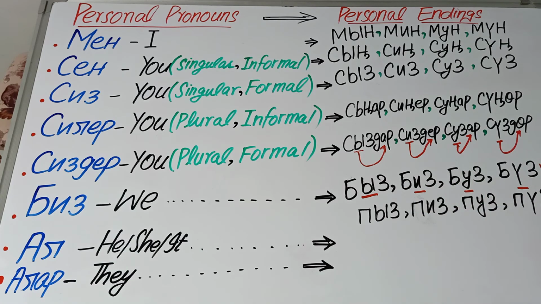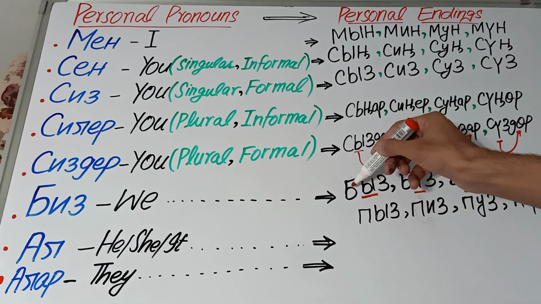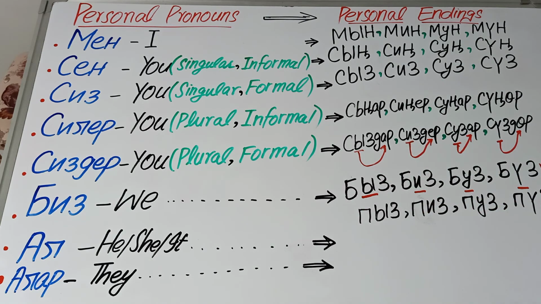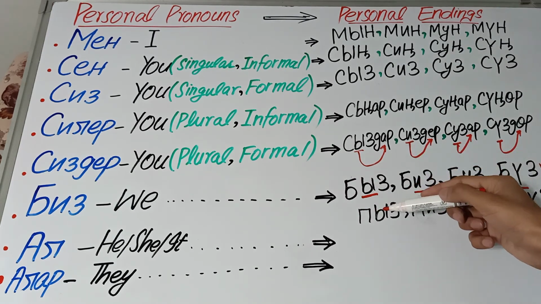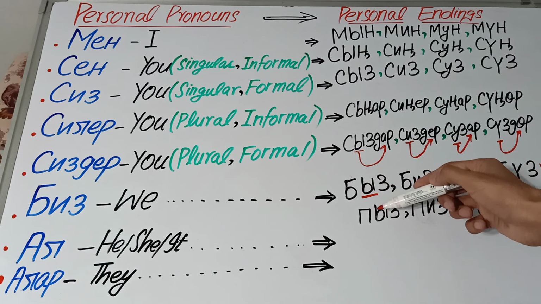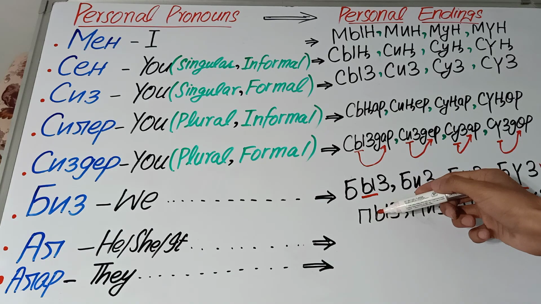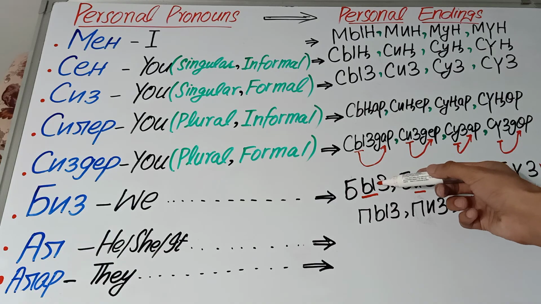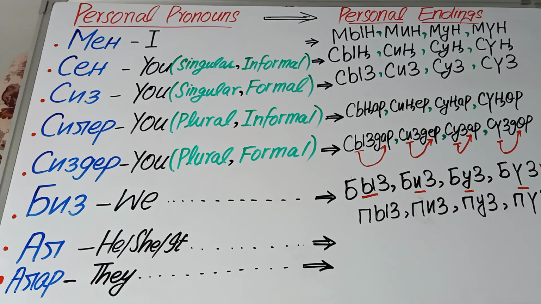The difference between the first and second sequence is just that here we use b but here we use p, right? B and p are both consonants, but b is a voiced consonant and p is an unvoiced consonant. We will talk later in the next videos about where we put which sequence. Up to now just remember it, no worries.